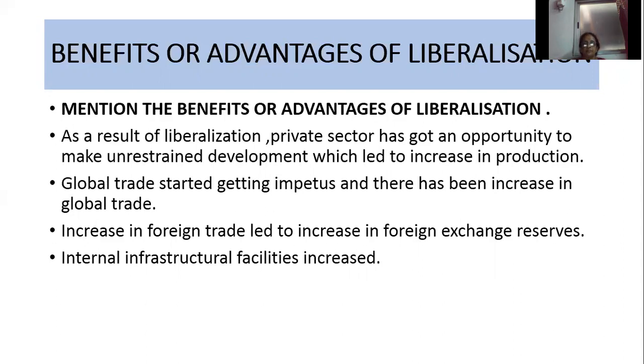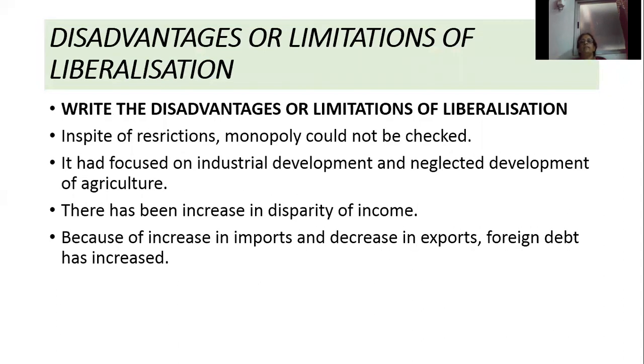has increased. The next one, what are the disadvantages or limitations of liberalization? First one, in spite of restrictions, the monopoly could not be checked. We have seen that the government reduced the restrictions. Because of that, monopoly could not be checked. Monopoly means the control of an industry or service by only one company. We know 18 industries were kept under the control of the public sector. So the government could not control that monopoly.